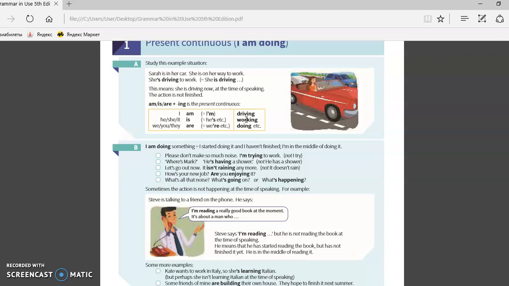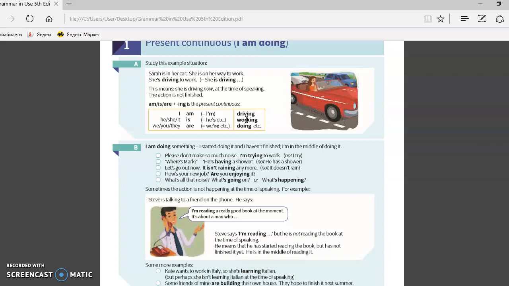At now, am, is, are. It's the verb to be plus -ing added to the verb. It is the form of the present continuous. For example, I am. Yeah, we use I with am: am driving. We are adding -ing to the verb drive.